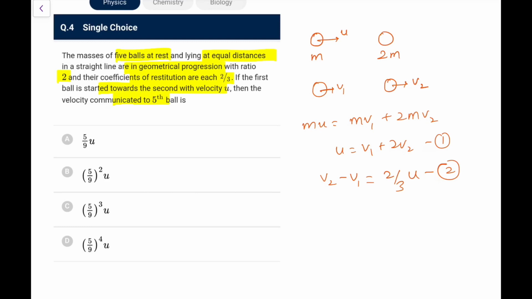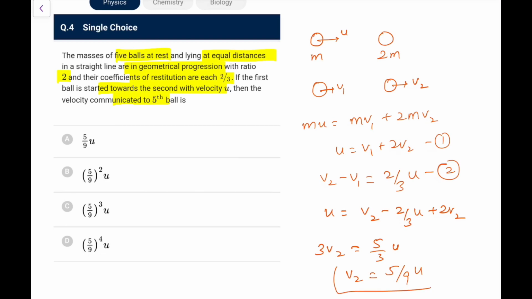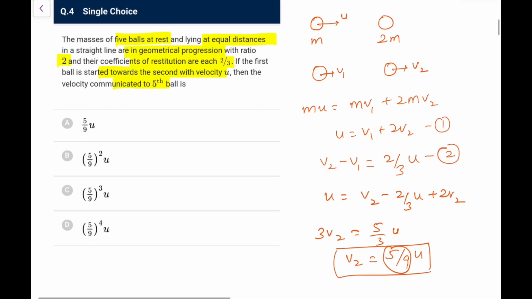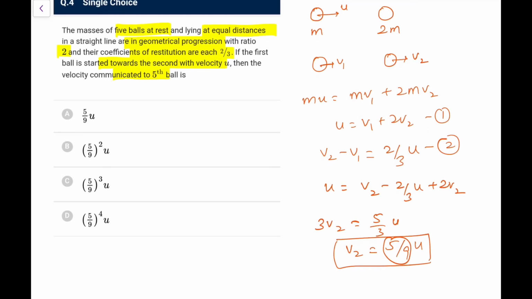So if I write V1 is V2 minus 2 by 3 U, and the first one, U would be equal to V1, which is V2 minus 2 by 3 U, plus 2V2. So what we get, 3V2 is equal to 5 by 3 U. So V2 is 5 by 9 U. So after every collision the amount of velocity transferred would be 5 by 9.